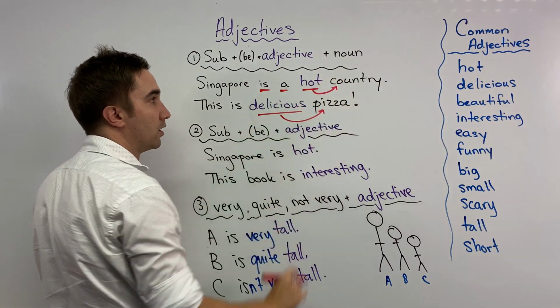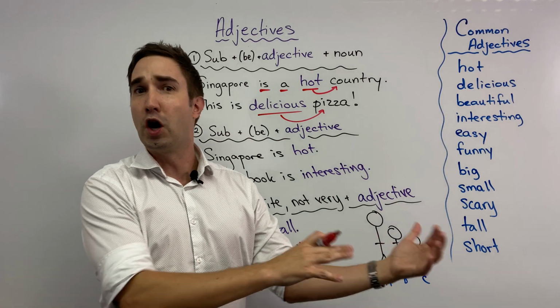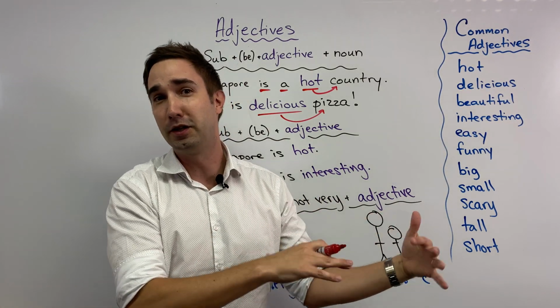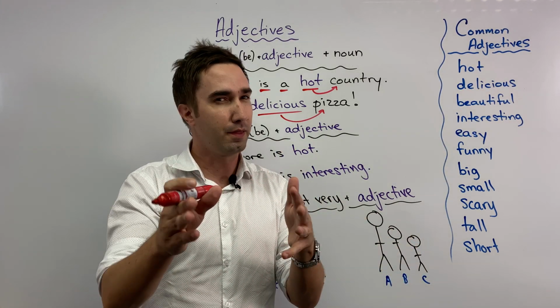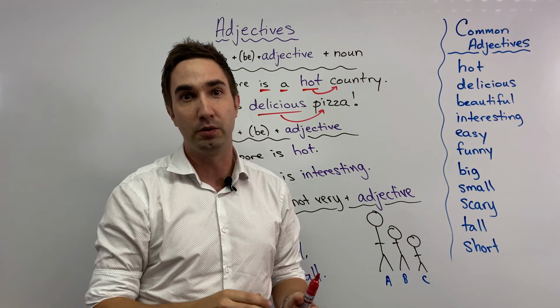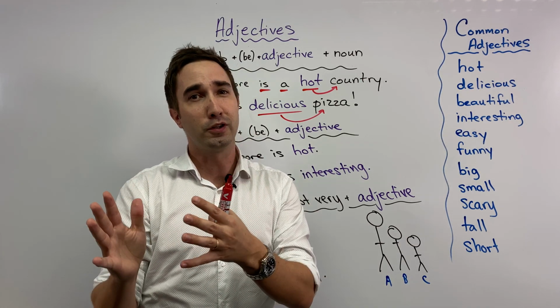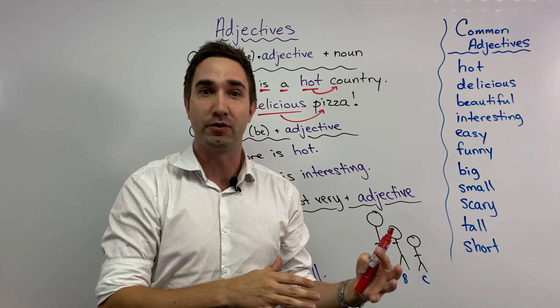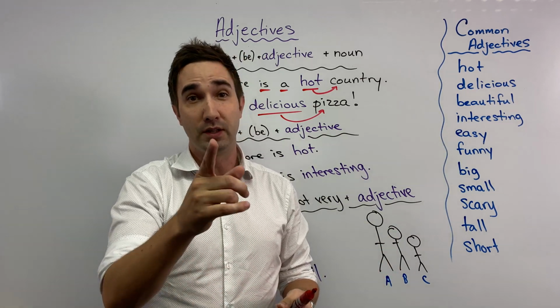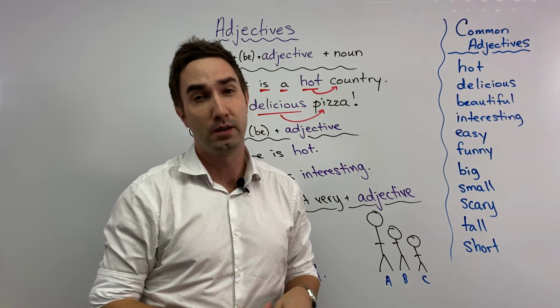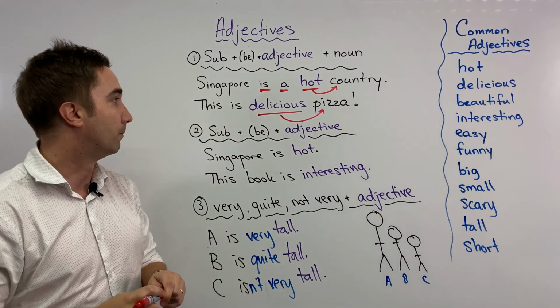Hot country, right? This is country hot. No. This is pizza delicious. No. So think about your native language. Does your noun come before the adjective or after the adjective? Think about that. If it does, tell me about it. Comment in the comment section below.